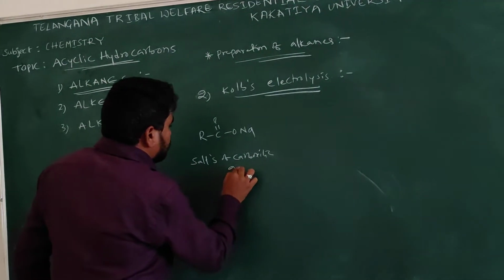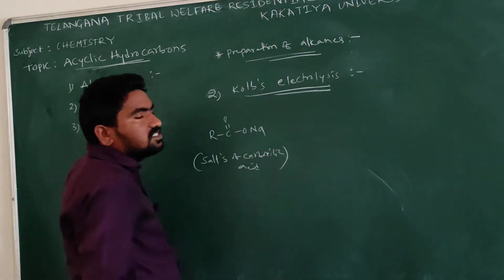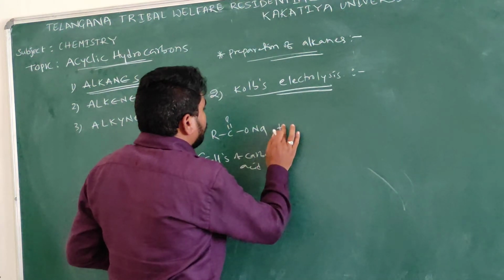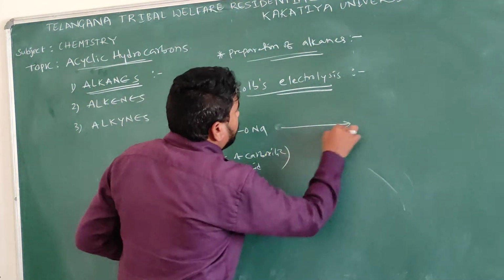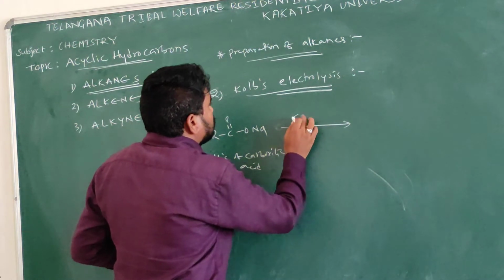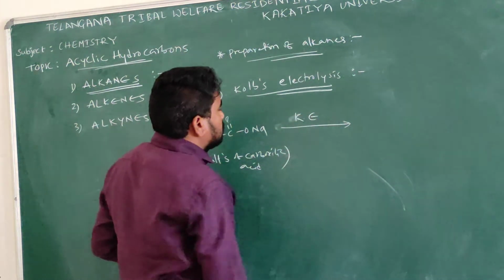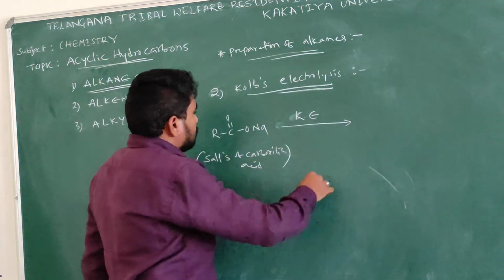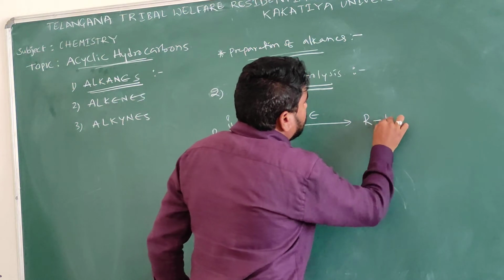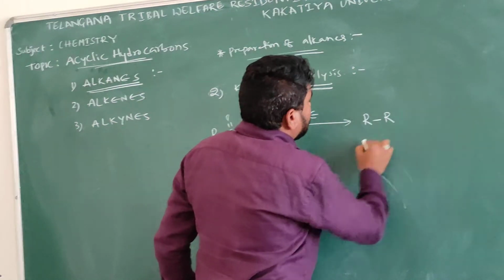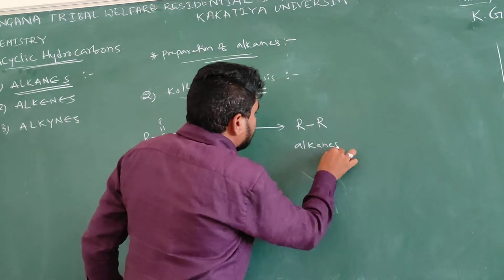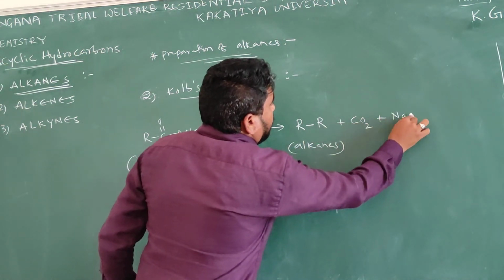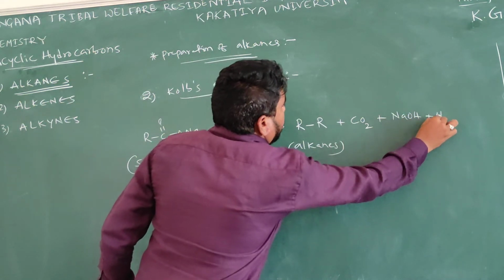These salts of carboxylic acid, when undergoing Kolbe's electrolysis, form R-R, that is alkane, and some byproducts like CO2, NaOH and H2,